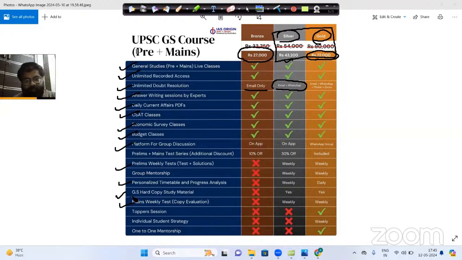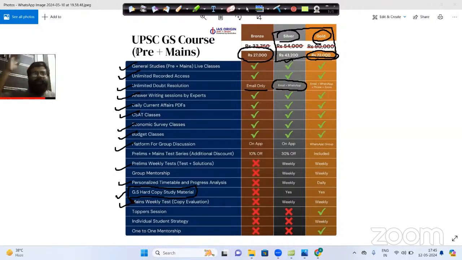Besides this, we will provide you GS hard copy study material. See, this is also a confusion of many aspirants: what is the book list, what are the resources, from which book or content we should study. IAS Origin has solved that problem very particularly. IAS Origin tells you that if you join our silver batch, you do not have to purchase any book. You do not have to purchase any content.